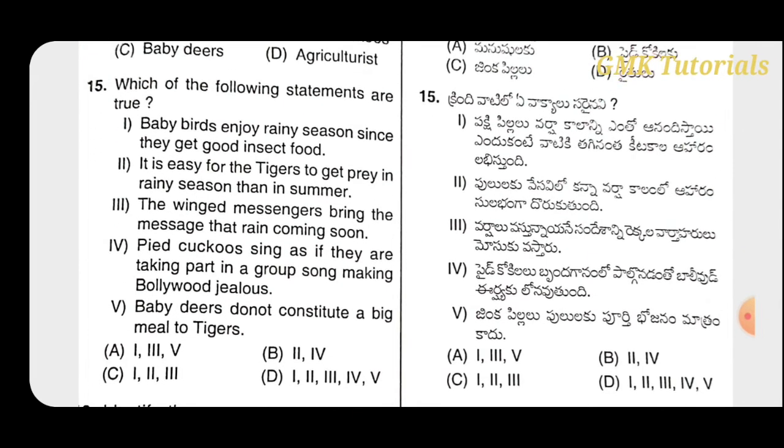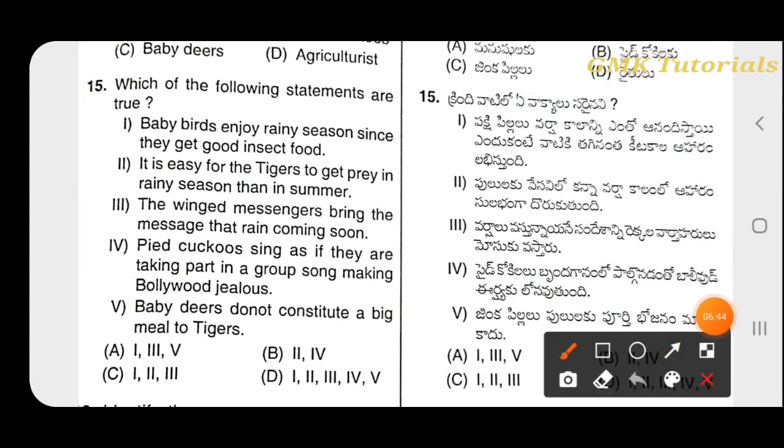Baby birds enjoy the rainy season since they get good insect food, and it is easy for the tigers to get prey in the rainy season than in summer. The winged messengers bring the message that rain is coming soon. Fourth one, pied cuckoos singing as if they are taking part in a group song, making Bollywood jealous.